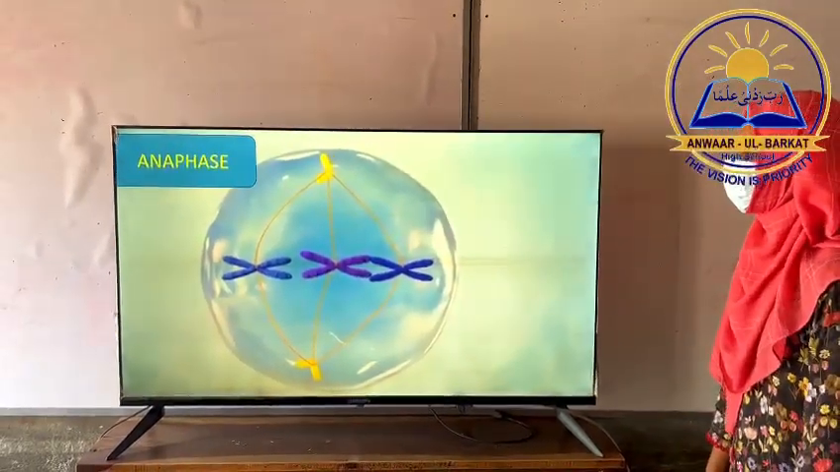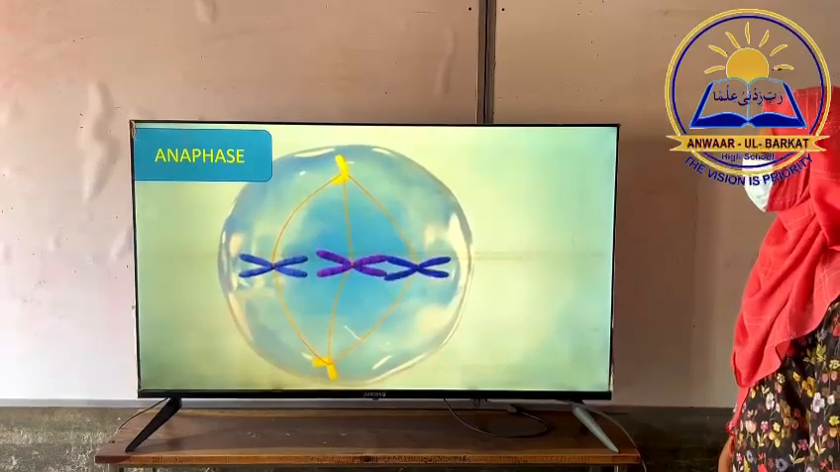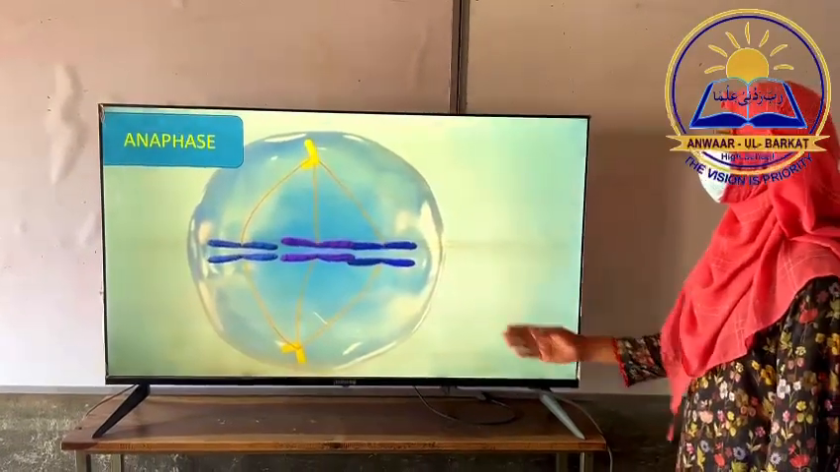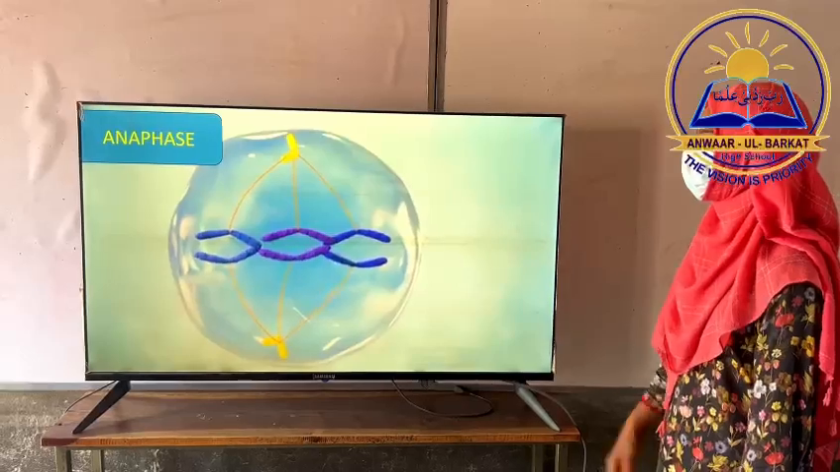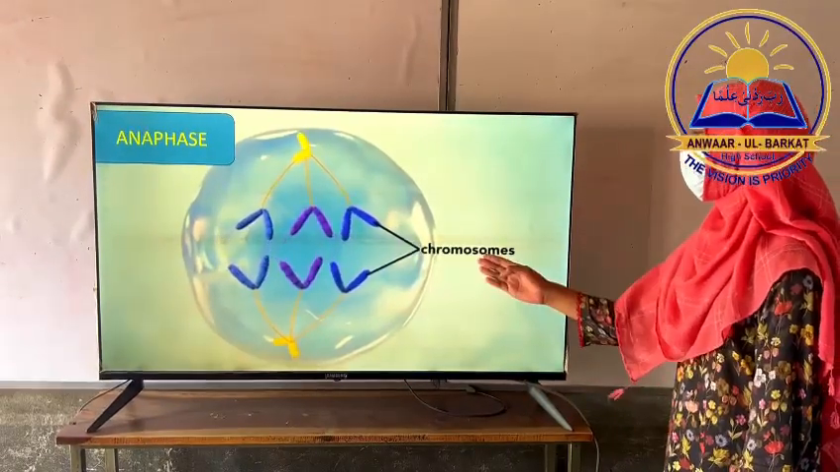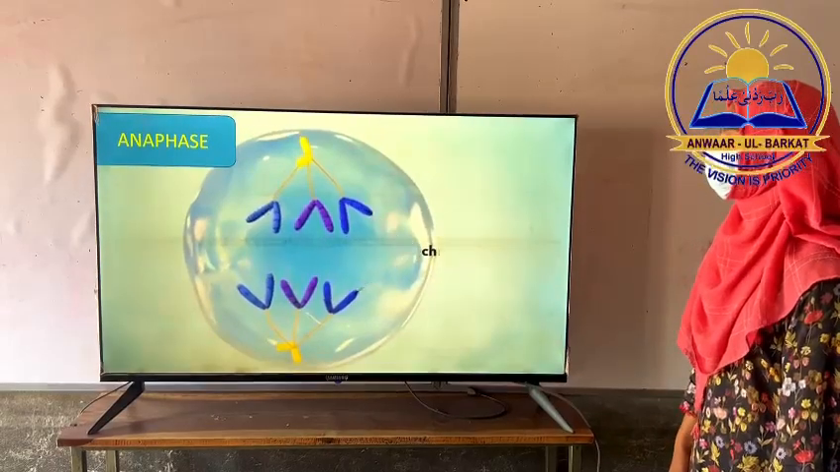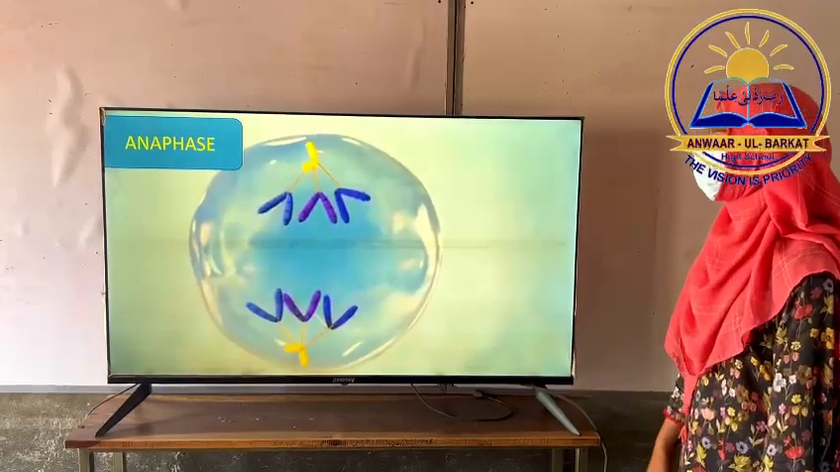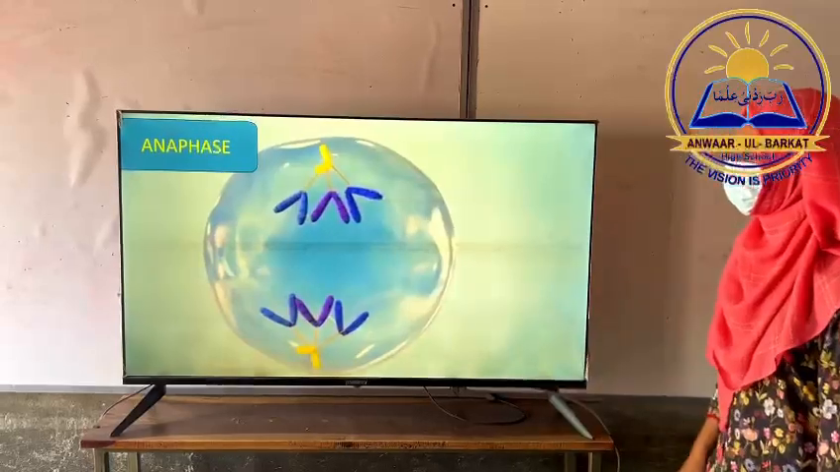During anaphase, the spindle fibers attached to the chromosomes pull towards the poles. Due to this pulling, the chromosome's sister chromatids separate. Now each chromatid is called a chromosome. In this way, there are two similar sets of chromosomes which move towards the opposite poles of the cell.